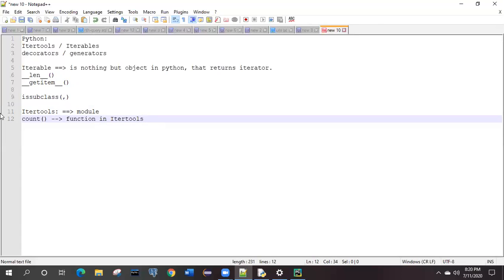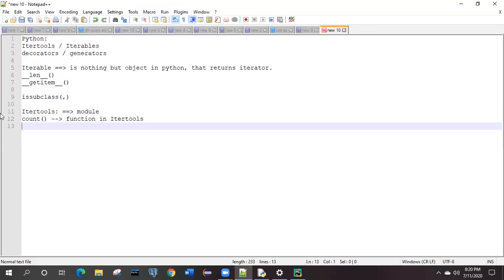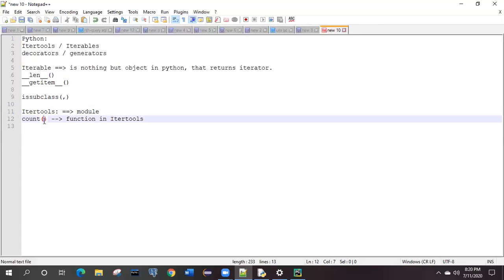So the basic syntax for this one, it will take one input, and that input will be nothing but one argument. Okay, count will take one argument. It will not be blank. It will take one argument. What will be the type of that argument? It is related to counting only, right? So the result will be integer type, correct? So here you need to pass an integer value as the argument.